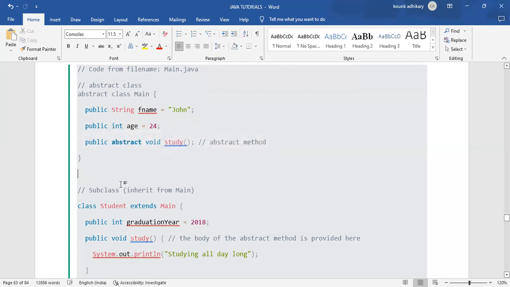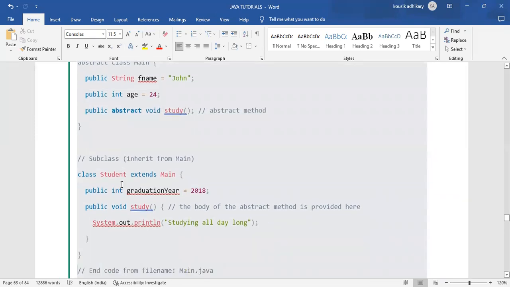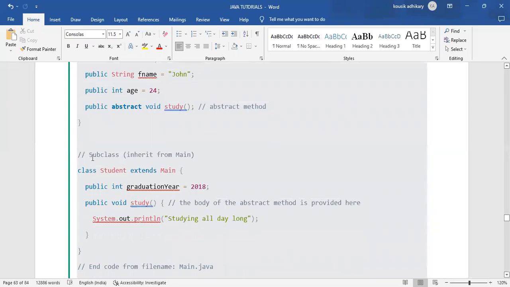Okay, after that we are creating a normal class, that is class student. This is not an abstract class, because we haven't declared it as abstract, or we haven't written that abstract keyword. So it becomes a normal class, class student.